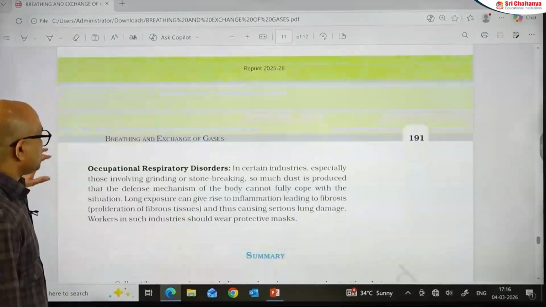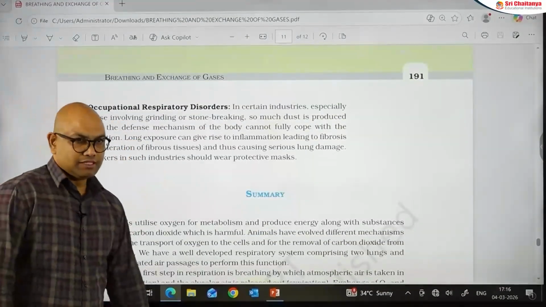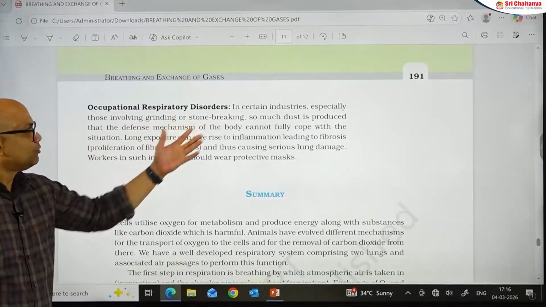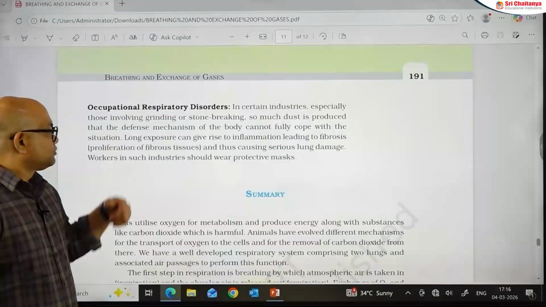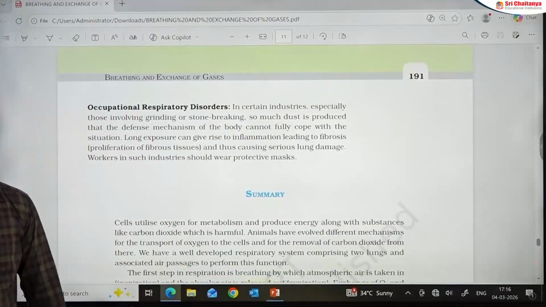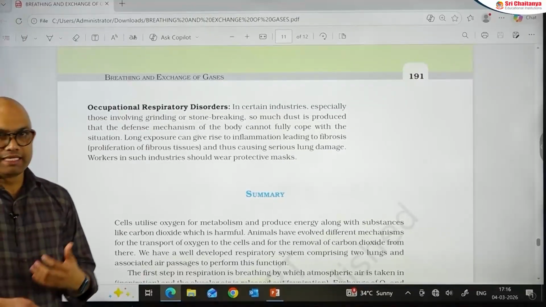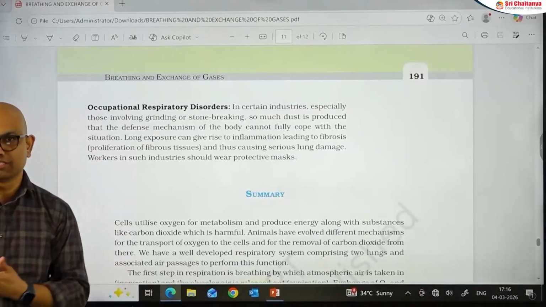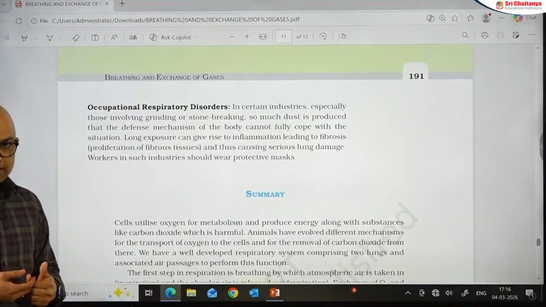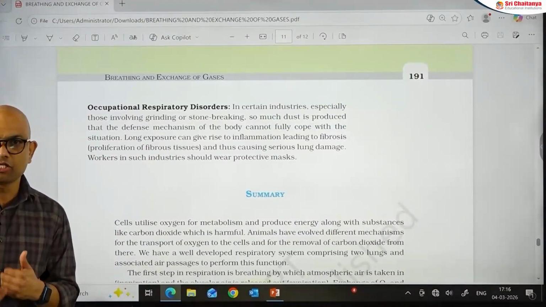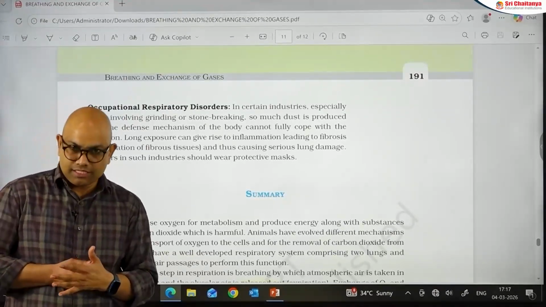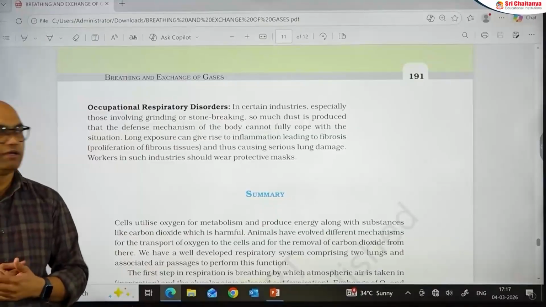Next are occupational respiratory disorders. In certain industries, especially those involving grinding and stone breaking, so much dust is produced that the defense mechanism of the body cannot fully cope with the dust. So, what can the dust cause? It can cause inflammation and also fibrosis. Fibrosis is nothing but proliferation of fibrous tissues. Because of this, finally, lung damage may occur. So, the dust coming from different industries can damage the lungs through inflammation and fibrosis.